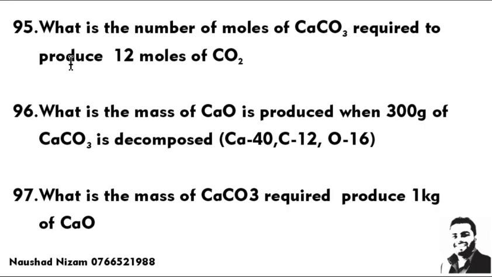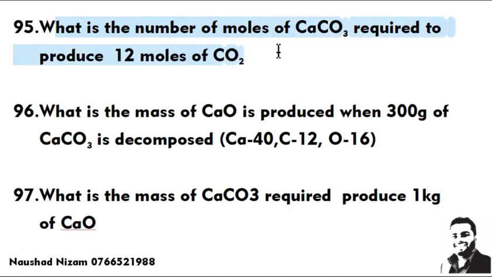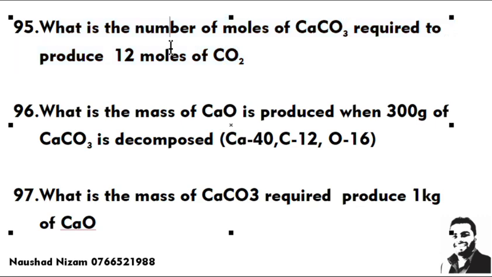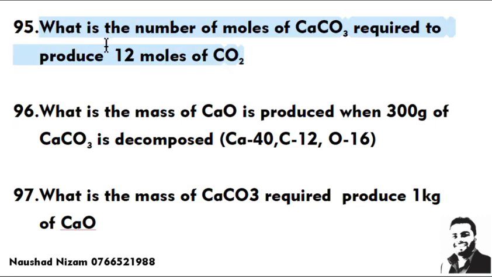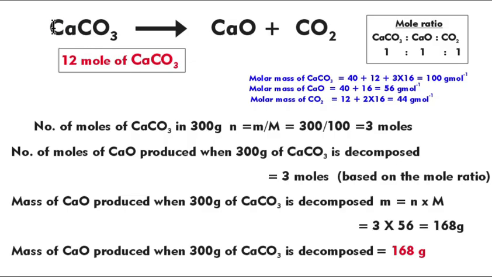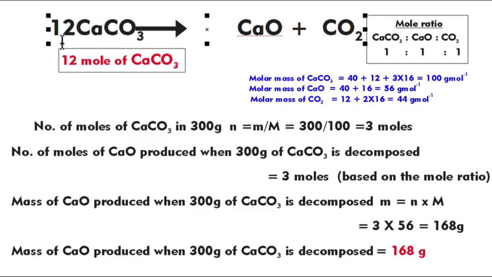Again, another example, what is the number of moles of calcium carbonate required to produce 12 moles of carbon dioxide? First thing is write the balanced equation. Balanced equation එක ලියන්න. Ratio එක ගන්න 1 1 1. Ratio is 1 1 1. So you're asking how many moles of calcium carbonate are required to make 12 moles of carbon dioxide? So that is 12, because the ratio is 1 to 1.